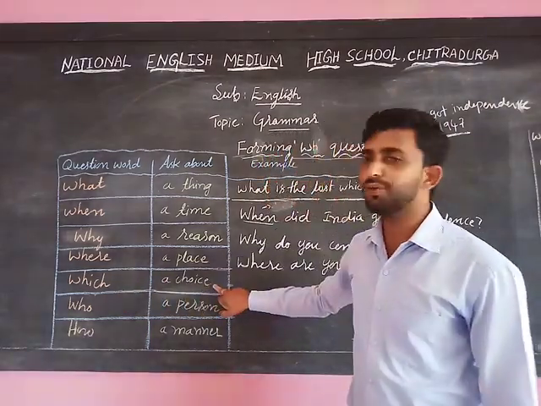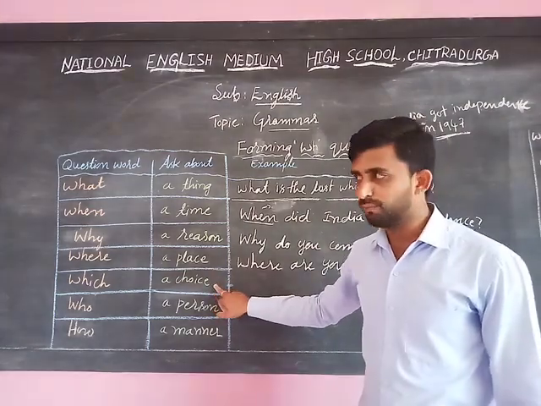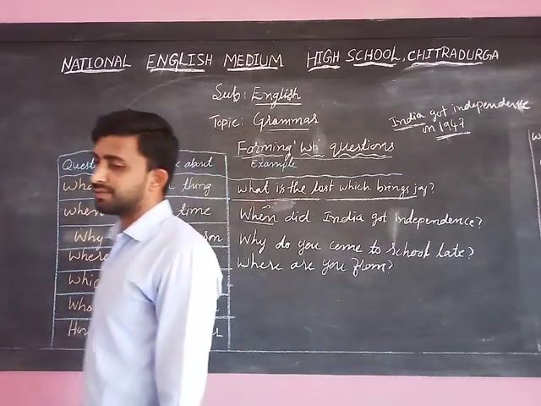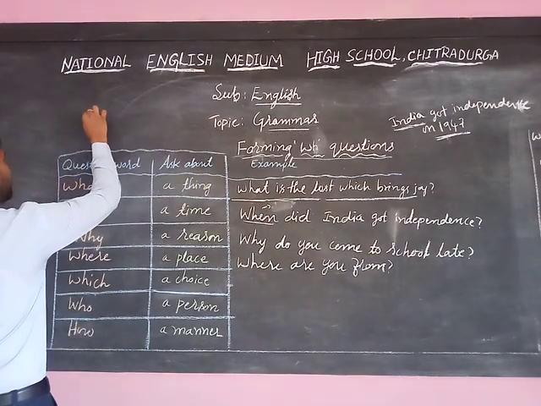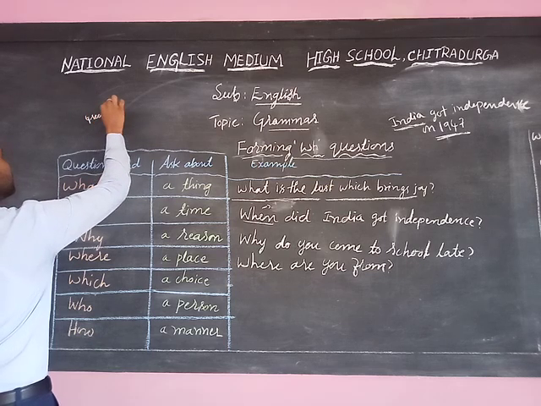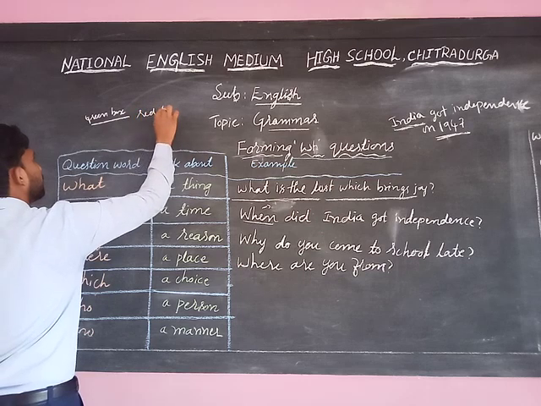Which means we use it to select a particular one, a choice itself, when we have two things with us. For example, here is one green box, and another one is a red box.